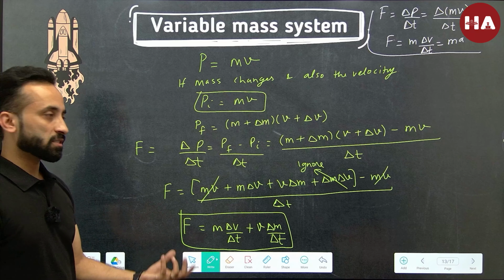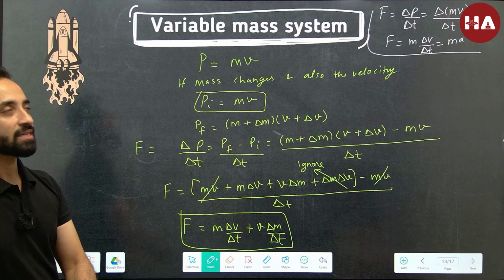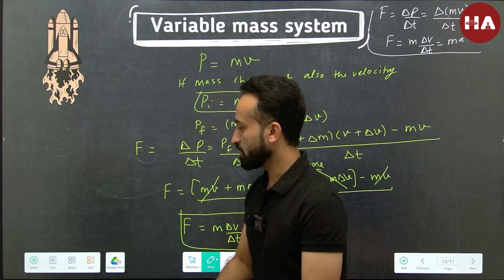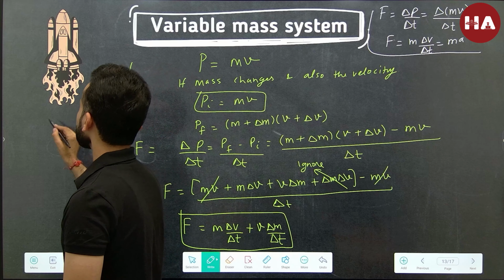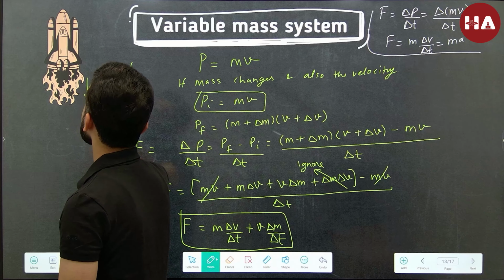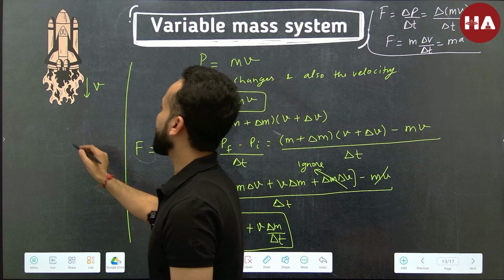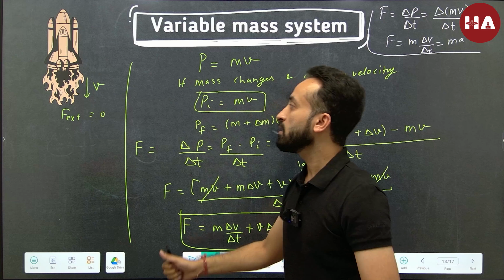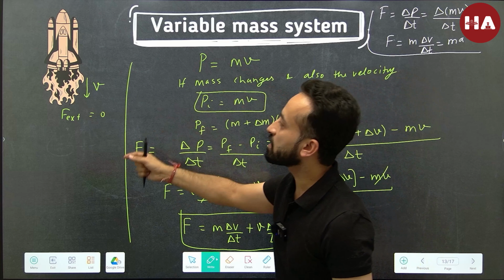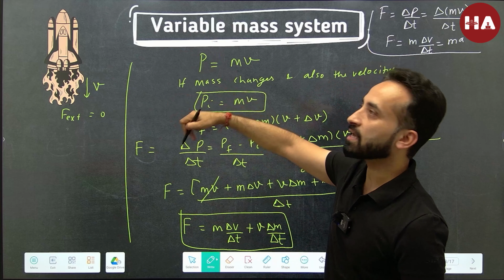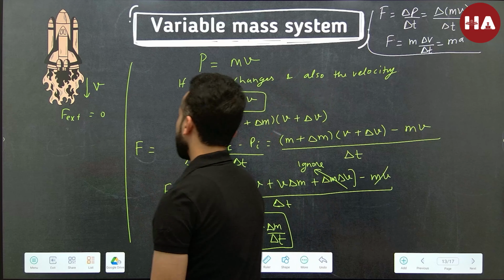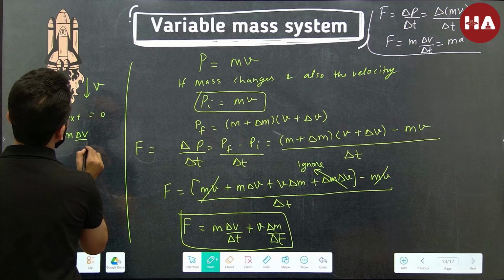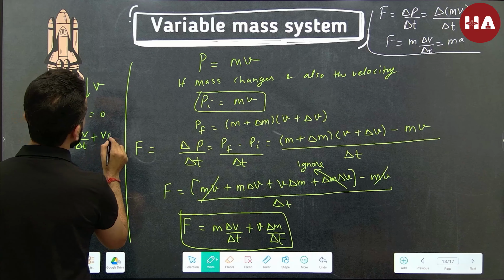But if the external force is 0, then this term becomes 0. That is the case in a rocket. What happens in a rocket? When the gases eject, let's say they are ejecting with a speed v. So the net external force is 0. There is no external force. It is the rocket just obtaining the reaction of the gases. If we take both as system, then there is no external force. So we can write that m delta v by delta t for the rocket is equal to v delta m by delta t.